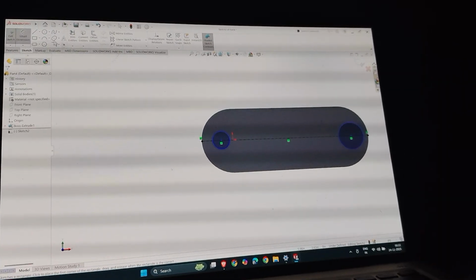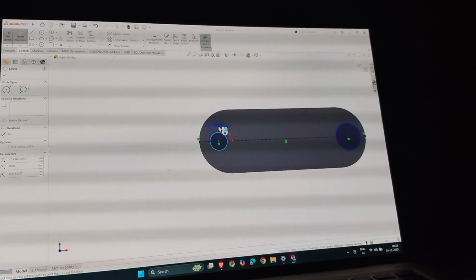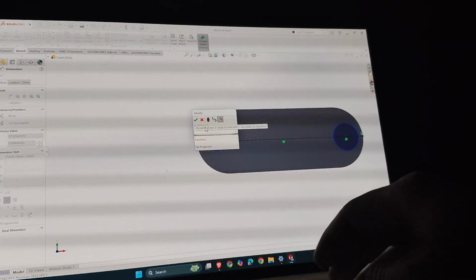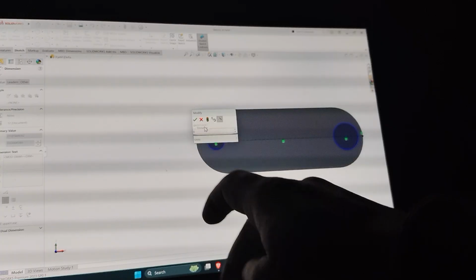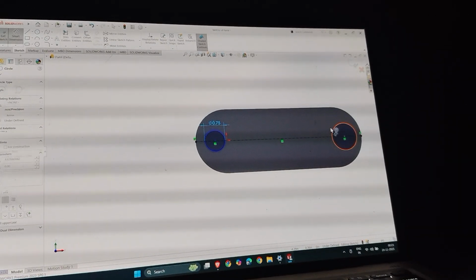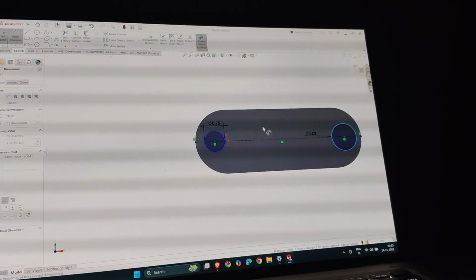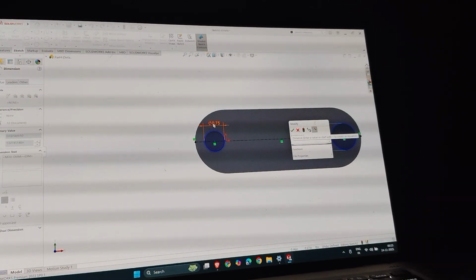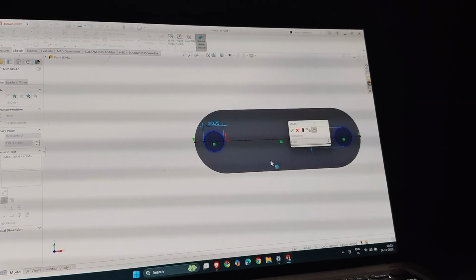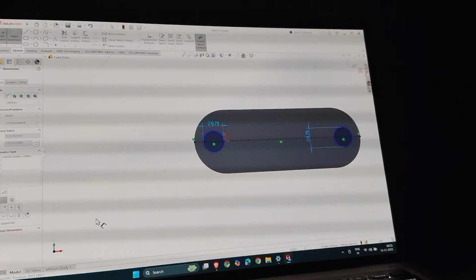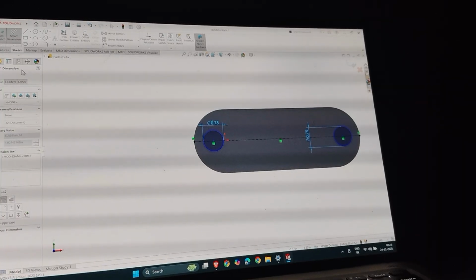So I'll do the smart dimensioning of both, 0.75 inches, 0.75 inches equally. Okay, now move the circle 0.75 inches.